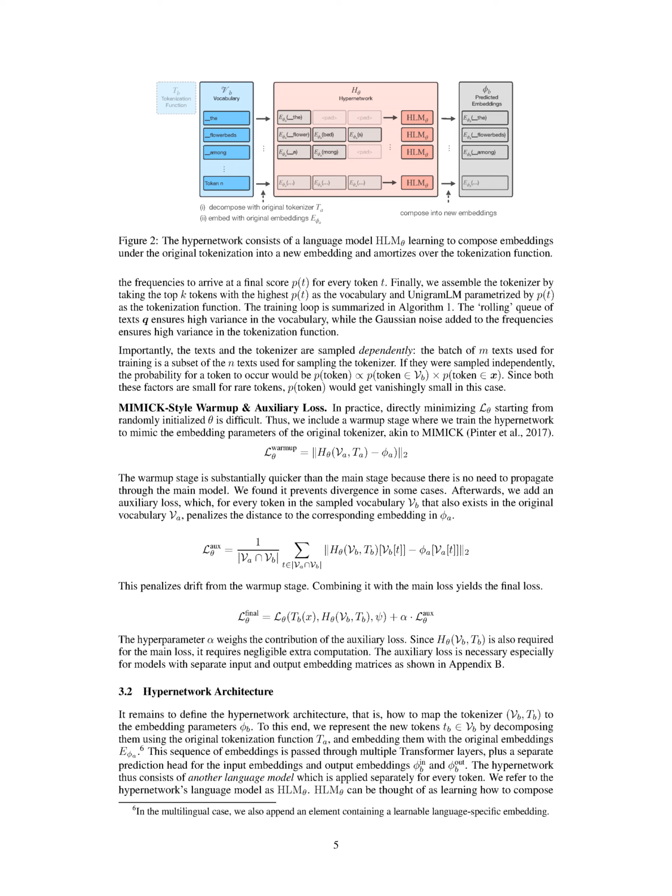Section Summary. In this section, we develop a methodology for training a hypernetwork to find parameters that can be used to substitute the original embedding parameters in a language model. We introduce a method to sample diverse tokenizers and incorporate a warm-up stage and auxiliary loss to facilitate training the hypernetwork effectively. The auxiliary loss penalizes deviations from the warm-up stage, and when combined with the main loss, forms the final loss function for training the hypernetwork.